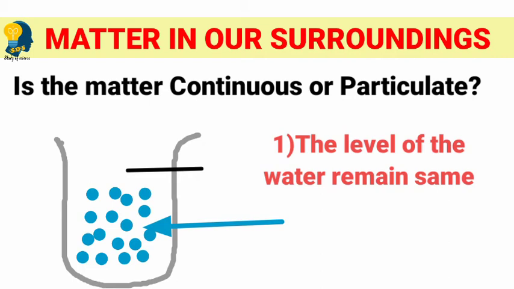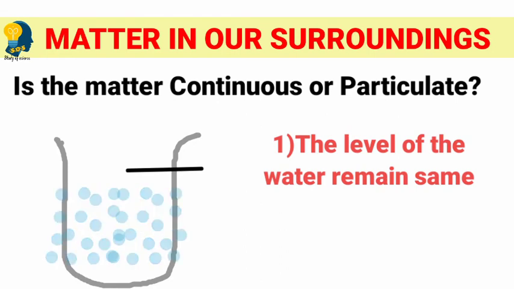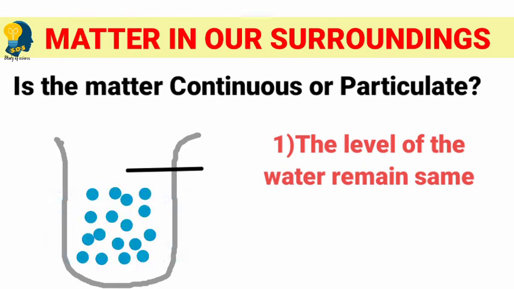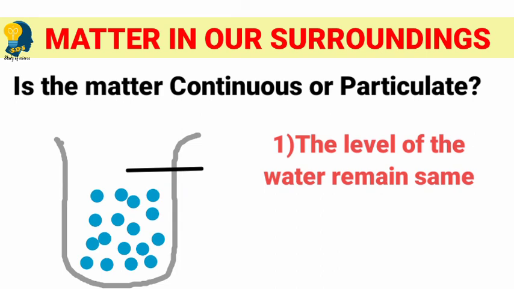One more important observation here is, as we have added the sugar or the salt to this water, the water dissolves it equally. That means if we take some water from any part of the beaker, it tastes similar throughout. It is not that only one part of the water is too salty and another is not, or one part of the water is too sweet and another part is not. The water molecules evenly absorb the sugar or the salt particles which get dissolved inside.